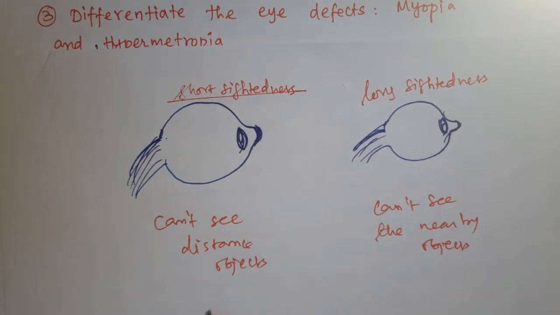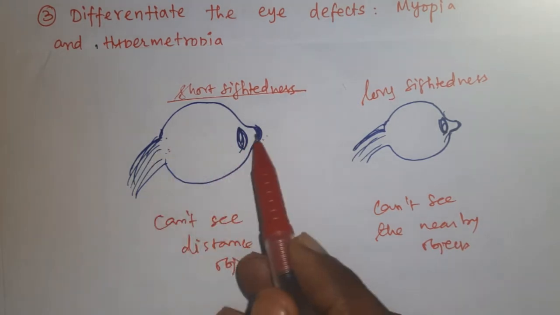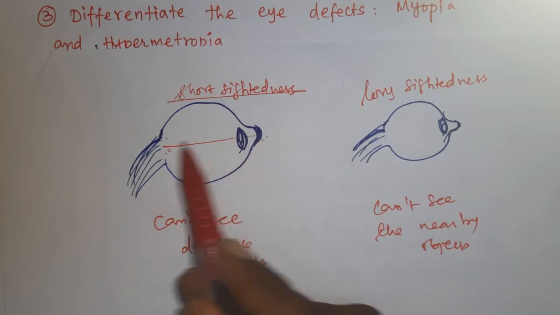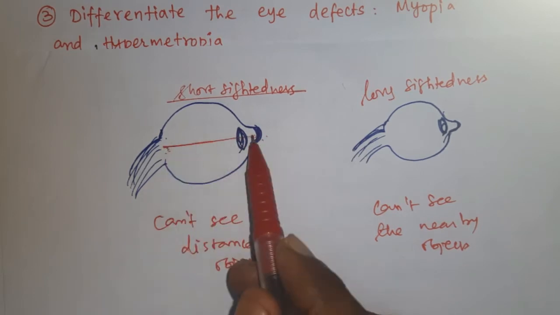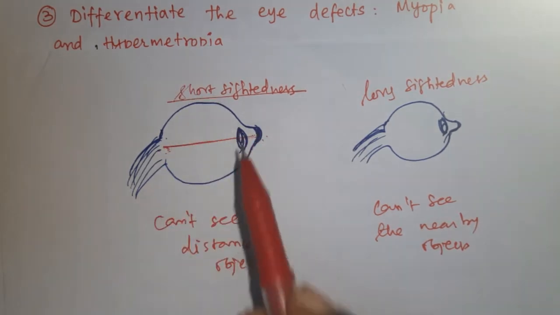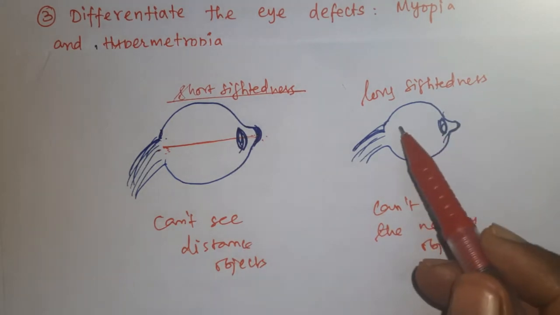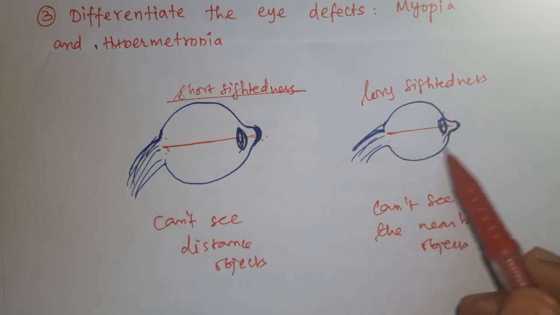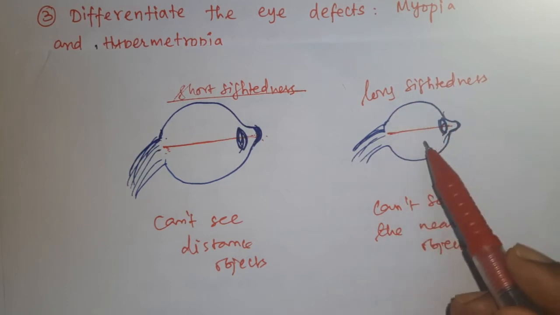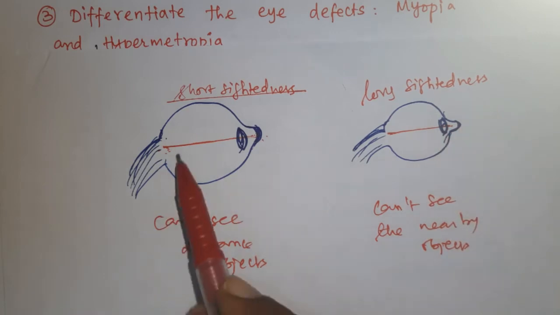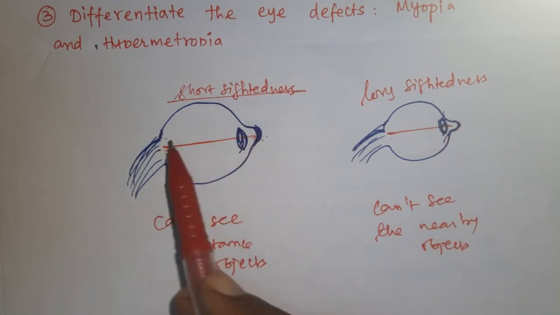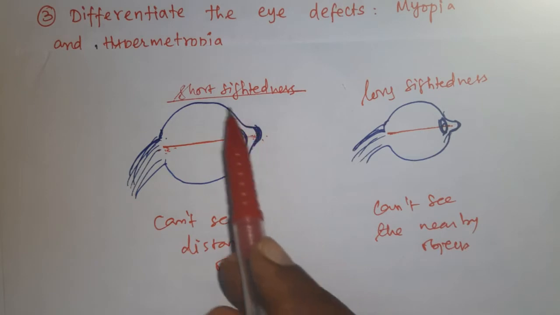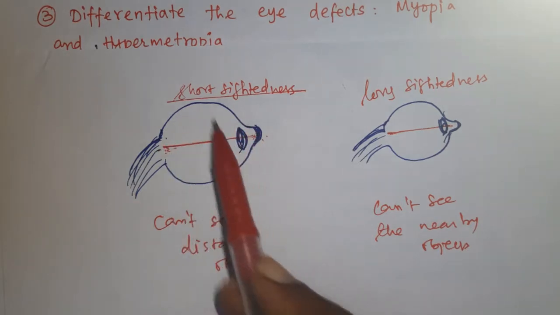Then the third point: the reason for myopia or short-sightedness is the lengthening of the eyeball. This is the eyeball, so this length is greater. Due to the lengthening of the eyeball, myopia occurs. Hypermetropia occurs due to the shortening of the eyeball. The size of the eyeball is small for a person affected by hypermetropia, whereas here the eyeball is lengthened, so they are affected by myopia.